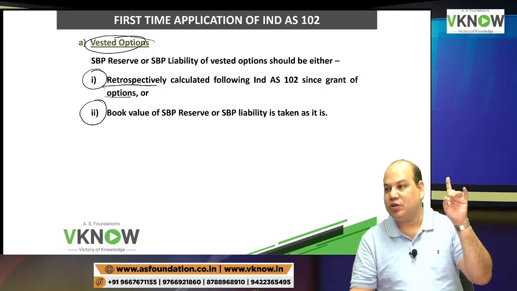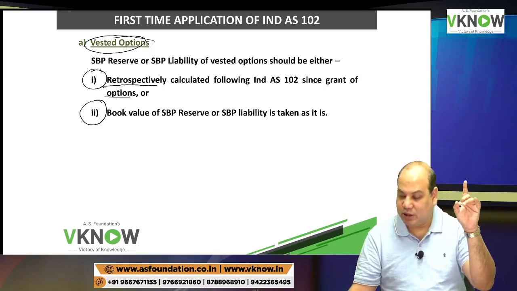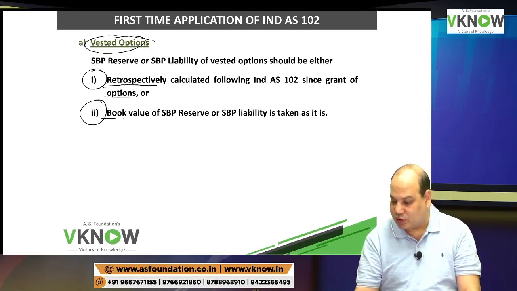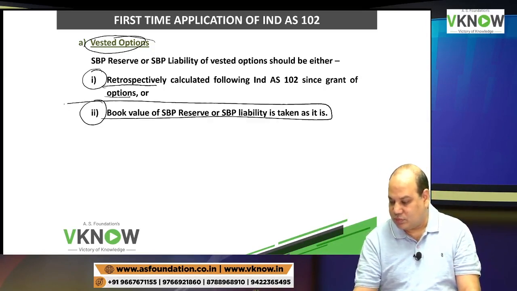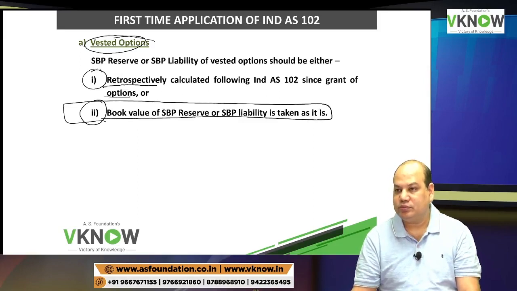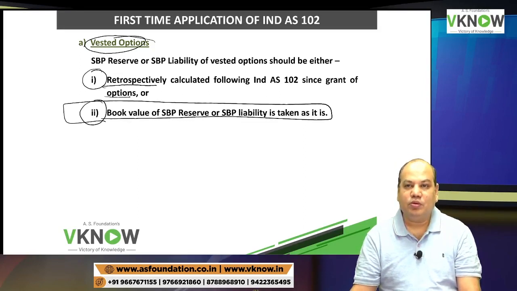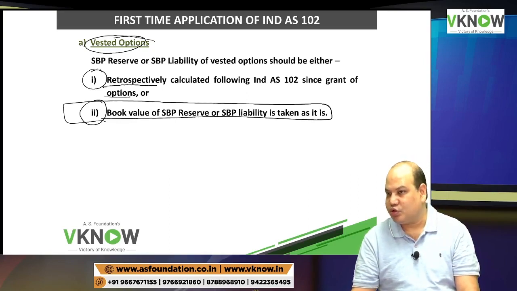First time application, adjustments are made in retained earning. Second choice, don't do anything. Whatever is the balance under old GAAP will be continued for IND AS 102 purpose also. Okay, no change required.